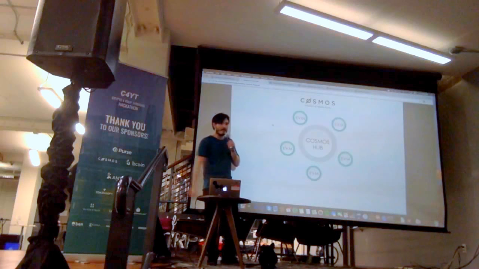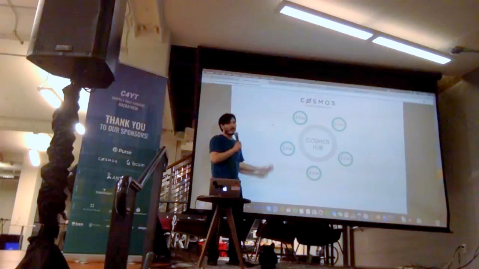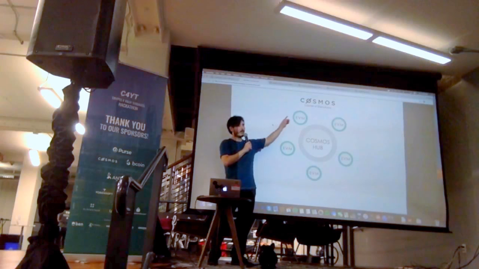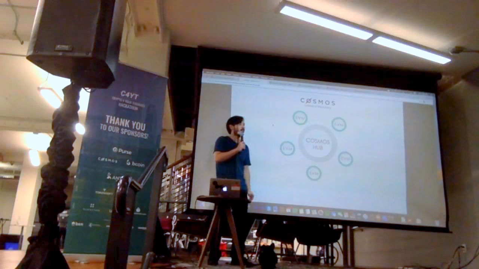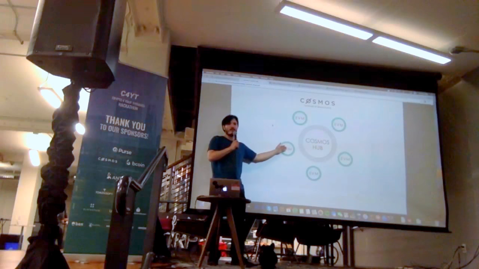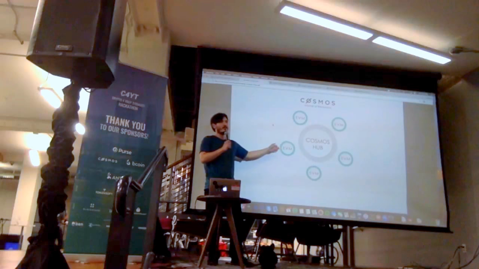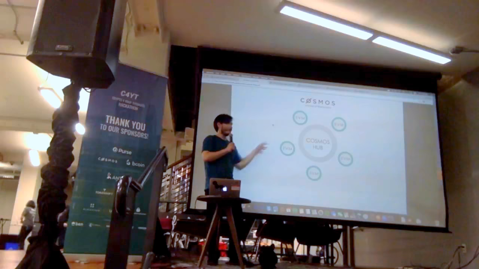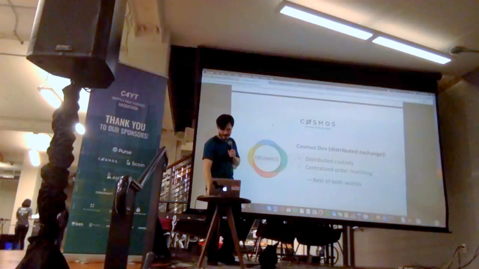The other nice thing is scaling. So Ethereum is cool, but it's got a scaling problem, right? So one way to scale it is to have the Cosmos Hub and many Ethereum blockchains connected around it. So we actually have a product for this called Ethermint, which is going to go through a little bit of refactor to build it on top of the Cosmos-SDK, which I'll talk about shortly.